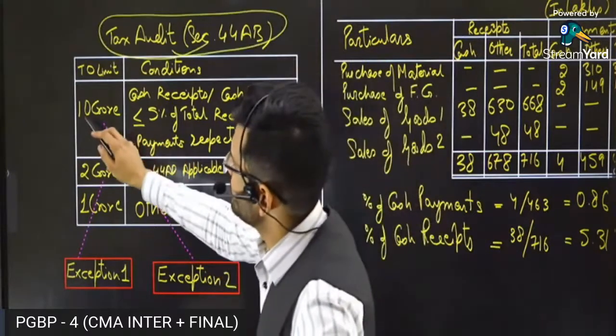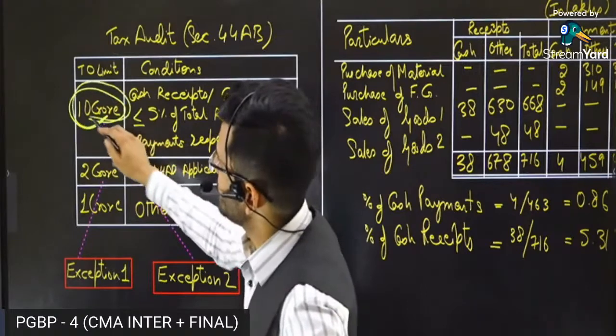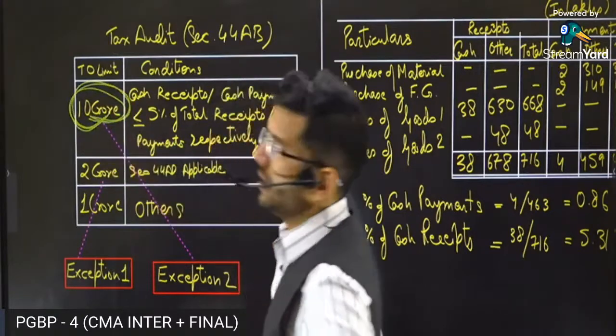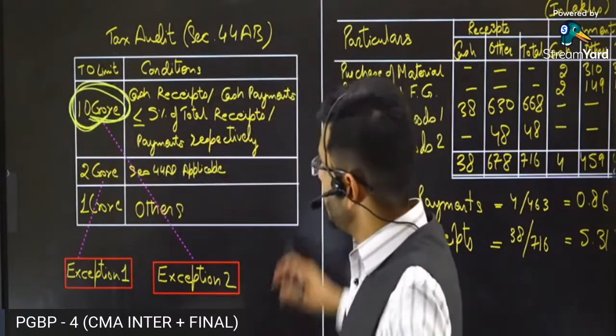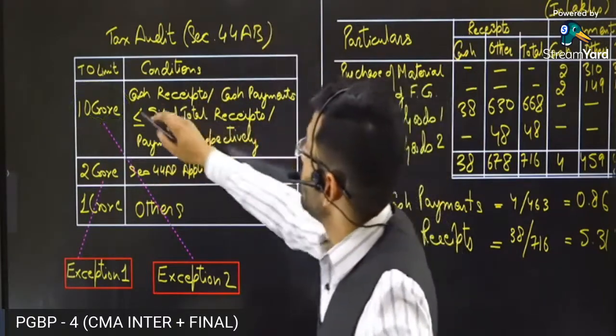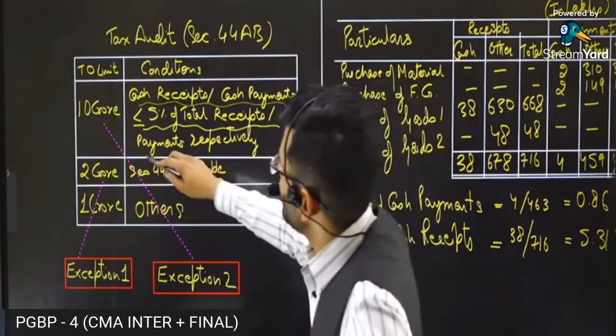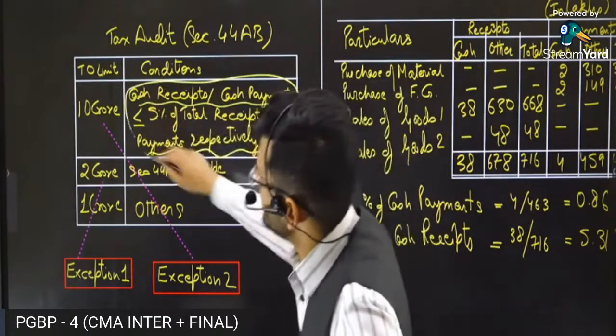The first condition, your turnover limit is 10 crores, which means you are required to get your tax audit done only when your turnover exceeds 10 crores, if your cash receipts and cash payments are less than or equal to 5% of total receipts and total payments, respectively.